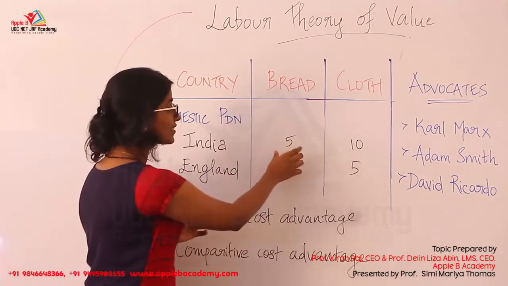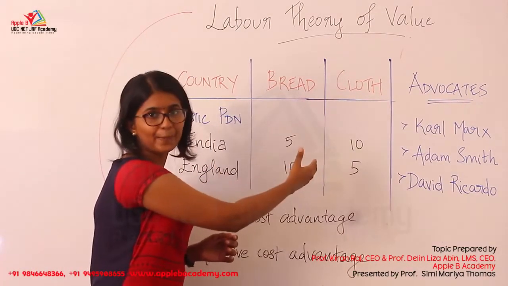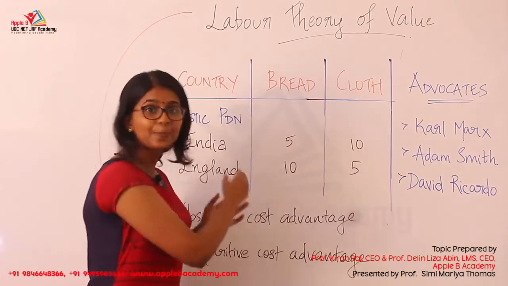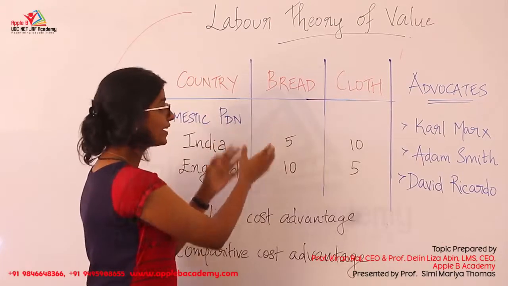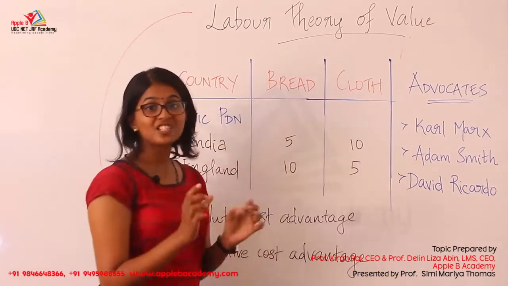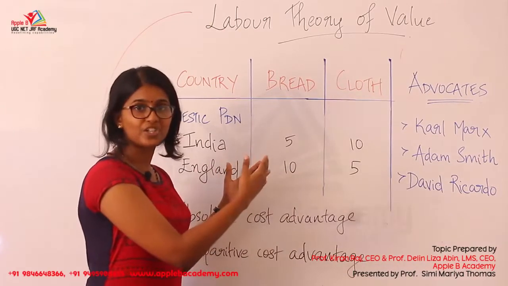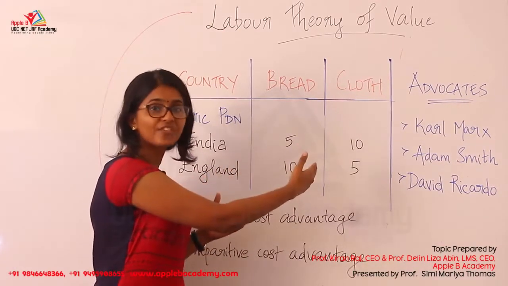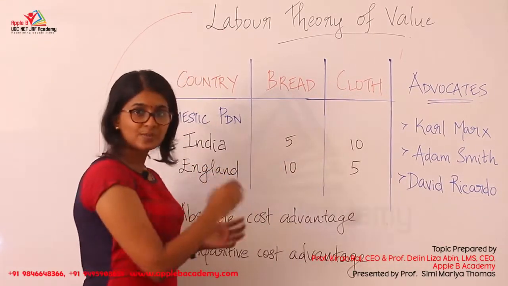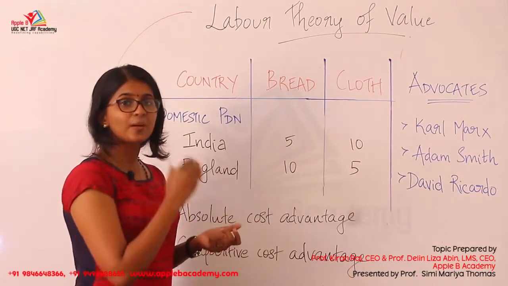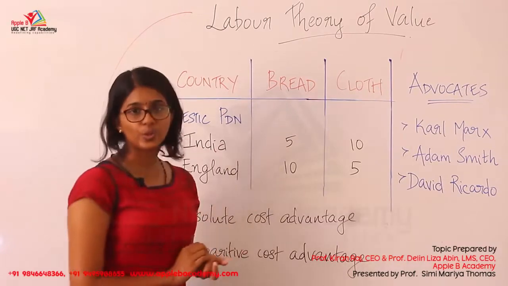So the same unit needs more labor. This difference in the cost of production and the price of bread as well as cloth is based on the labor theory. Bread needs more cost of production because it needs more units of labor than the cloth. So the cost as well as the price changes based on the labor units.